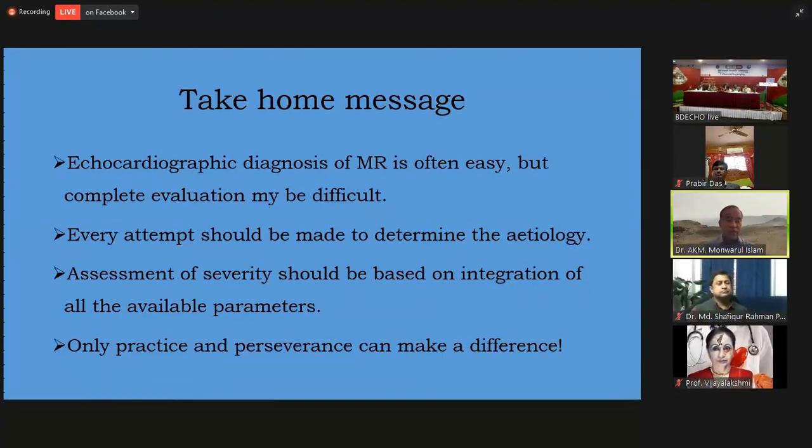So my take-home message is that echocardiographic diagnosis of mitral regurgitation is often easy, but complete evaluation may be a difficult task. Every attempt should be made to determine the etiology. Assessment of severity should be based on integration of all the available parameters, and only practice and perseverance can make a difference.